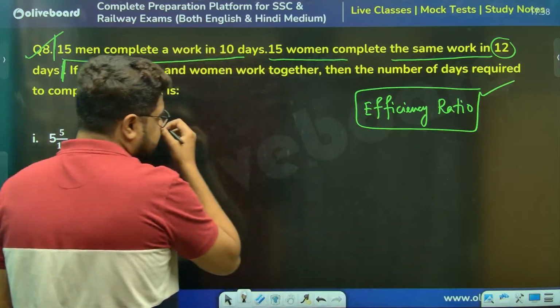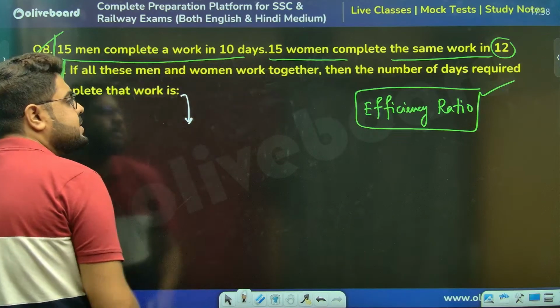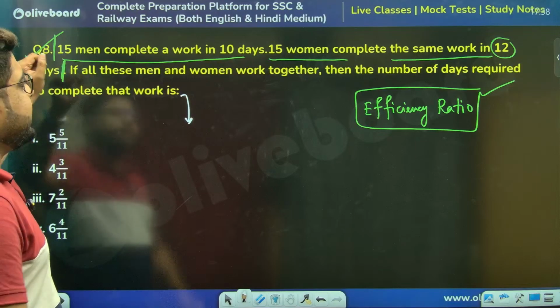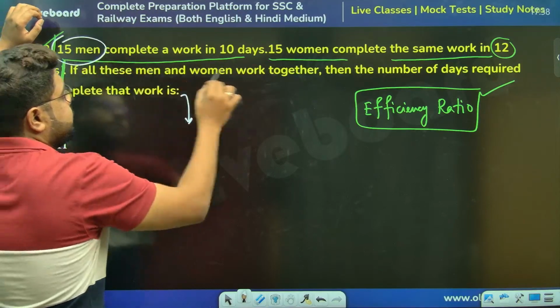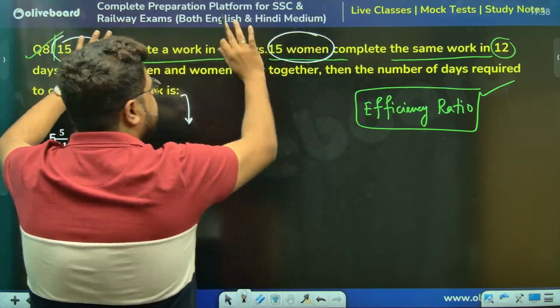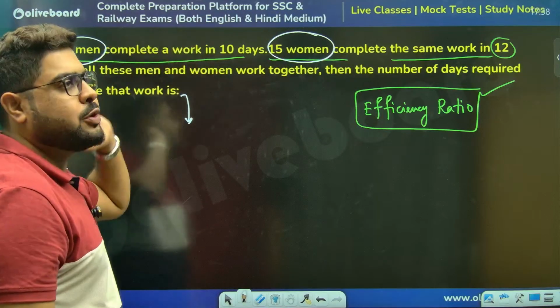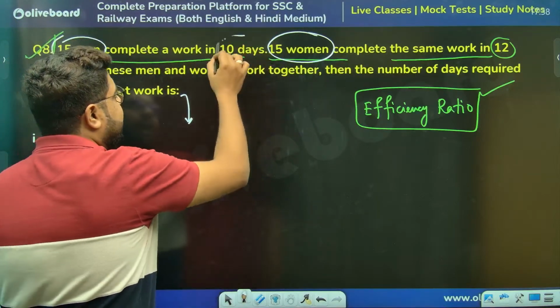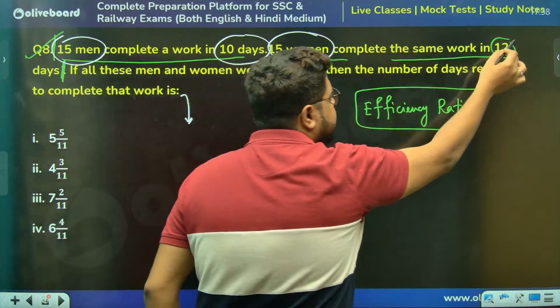Now, please understand this once. Sir, 15 men, 15 women. Both are the same. Let's not talk about them. Men are taking 10 days, women are taking 12 days.